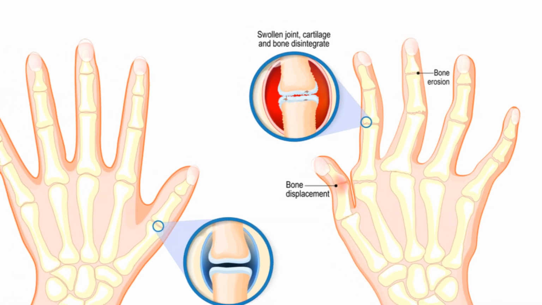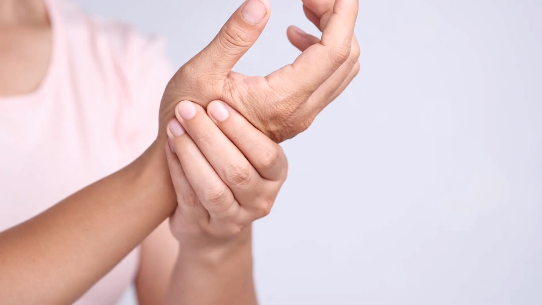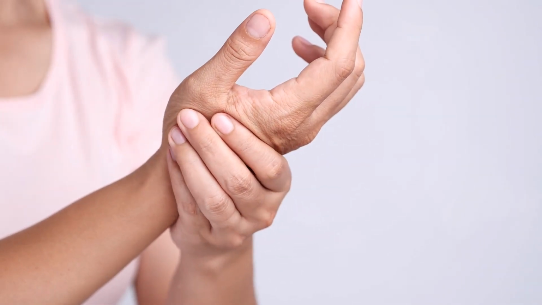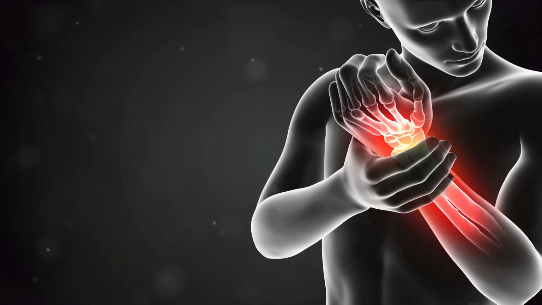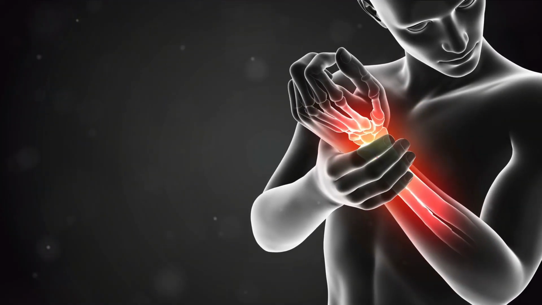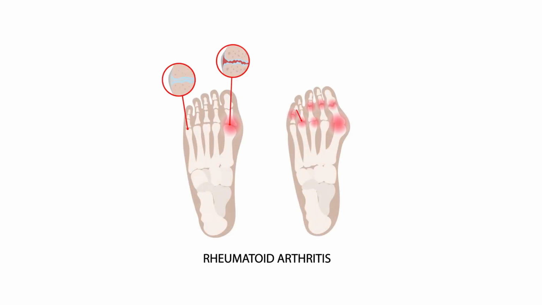Next up is rheumatoid arthritis. This is an autoimmune disorder where your immune system mistakenly attacks your own body's tissues, primarily affecting the lining of the joints. This results in inflammation that can cause joint pain, swelling, and eventual joint damage. Unlike osteoarthritis, rheumatoid arthritis tends to affect smaller joints first, like those in your fingers and toes, and symptoms often occur in the same joints on both sides of your body.